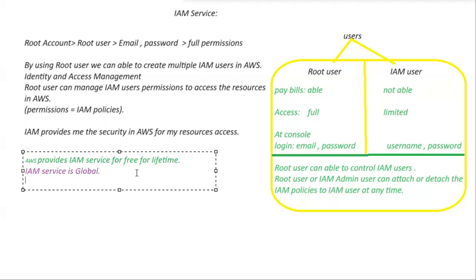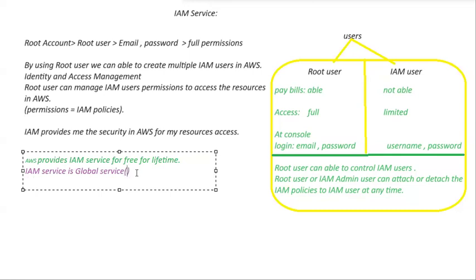So we can say this IAM service is a global service, since it provides service worldwide, meaning we can see the users globally. We can say this IAM is a global service provided by AWS.